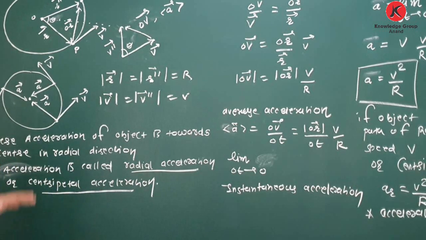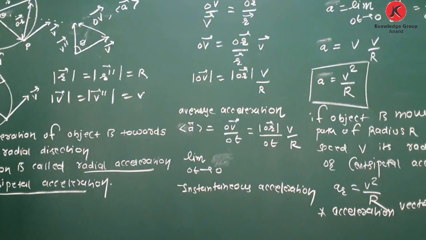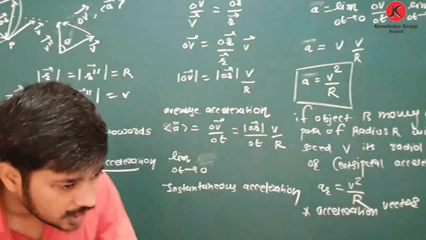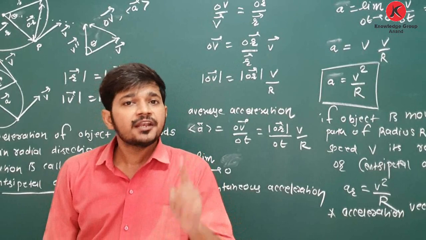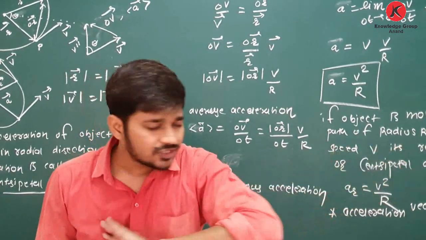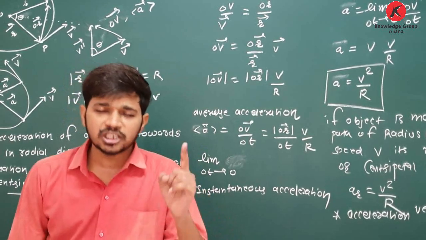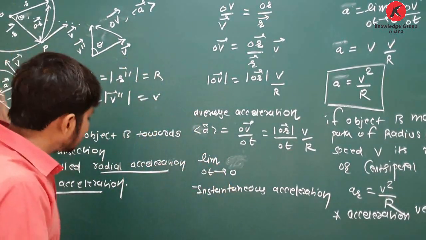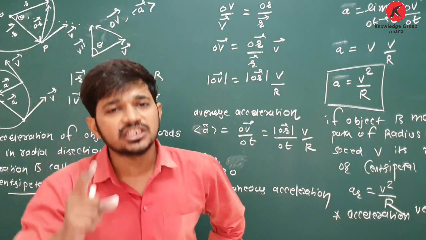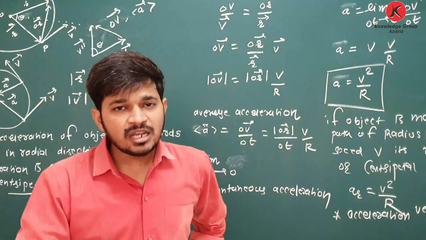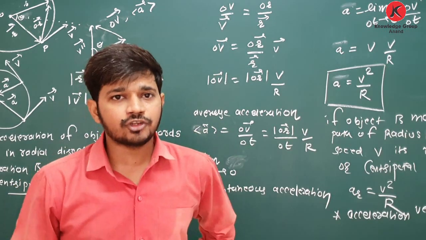So that is all about uniform circular motion. Again, what remains constant in uniform circular motion? Speed remains constant. Velocity is not constant. Velocity means magnitude and direction both, and from the figures it is clear the direction of velocity continuously changes. So remember, in uniform circular motion, speed remains constant, not velocity.